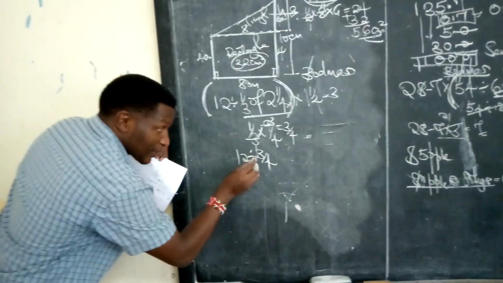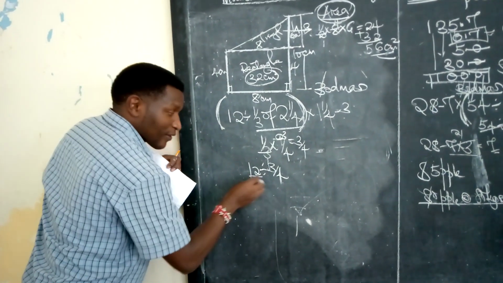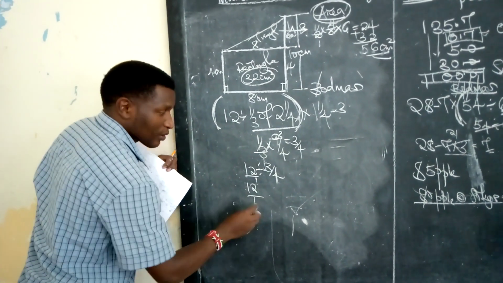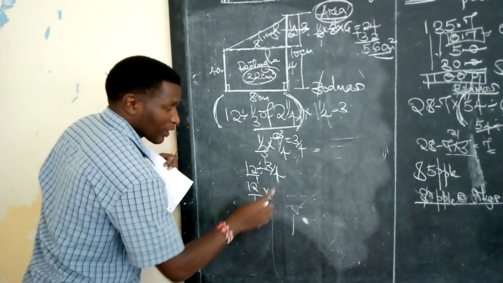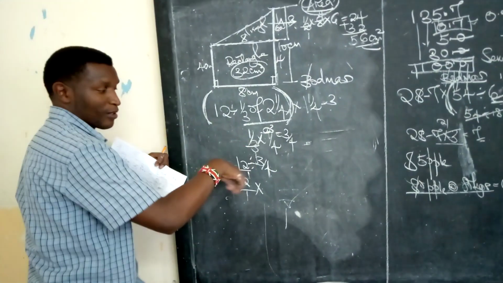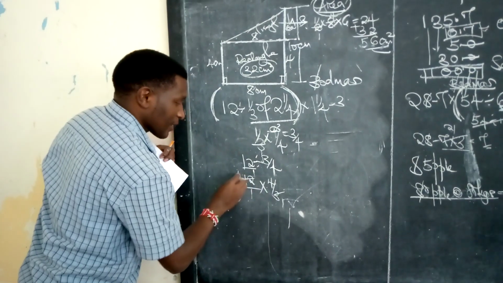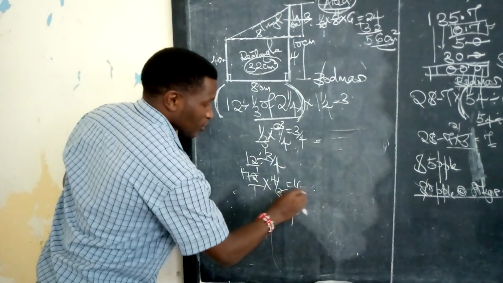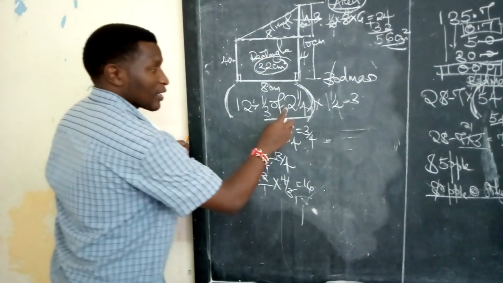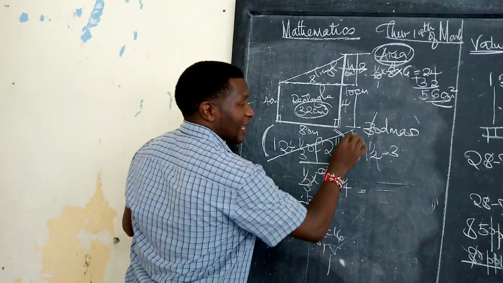In class 5, I believe your teacher must have taught you this. You can even first put the 12 over 1. When you change the sign to multiplication, you reciprocate. Reciprocating means the numerator becomes the denominator and the denominator becomes the numerator. This gives you times 4 out of 3. Divide by 3, 1, divide by 3, 4. 4 times 4 gives you 16. We've already worked out this one. The whole of this fraction bracket is now 16.